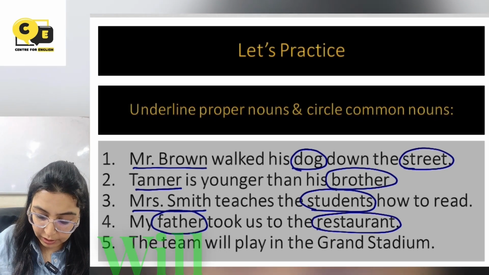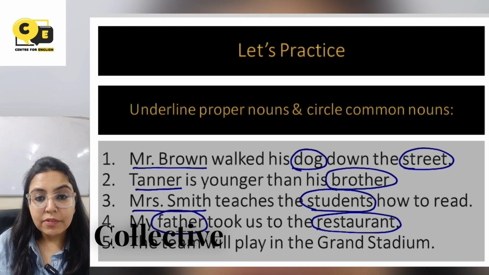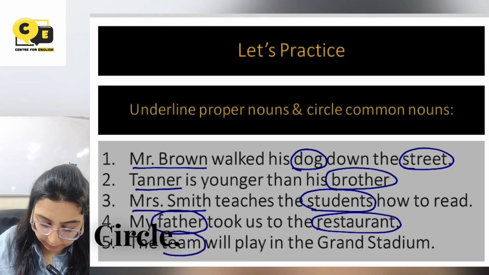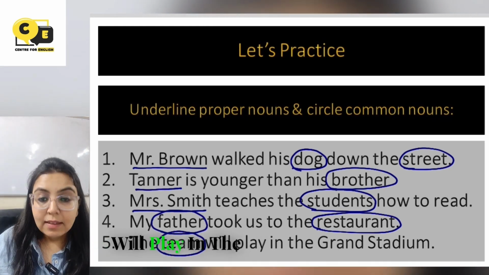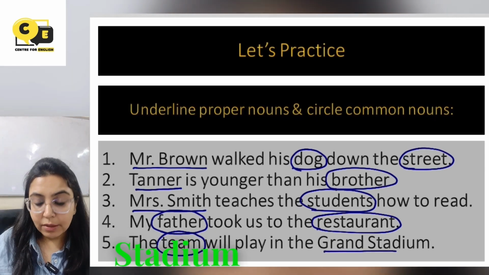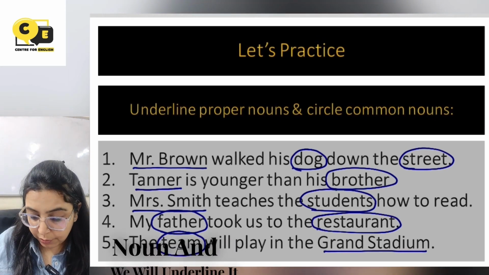Next, the team will play in the grand stadium. The team. So team is a collective noun which is a collection of players. Team is a collective noun which comes under common noun. So team we will circle. Will play in the grand stadium. So grand stadium is the name of the stadium and hence grand stadium becomes proper noun and we will underline it.